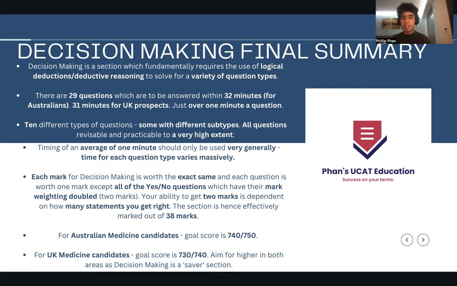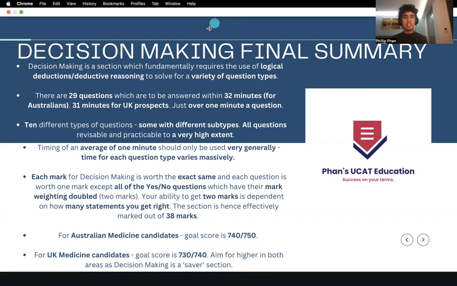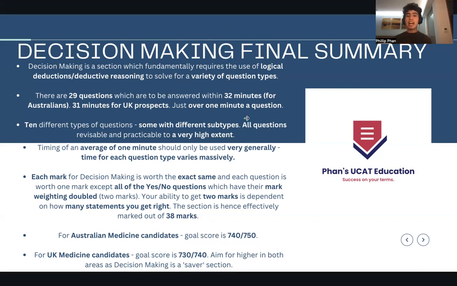Each mark for decision making is worth the exact same, and each question is worth 1 mark, except for the yes-no questions. These yes-no questions have their mark weighting doubled, okay? So pretty much each question is worth 1 mark, except for these yes-no ones, which are worth 2 marks. Your ability to get the full 2 marks depends on how many statements you get right. We talked about how those marks are distributed earlier. With the doubling of marks, decision making is actually marked out of 38. For Australian medicine candidates, the goal score is 740, 750, but then again, aim high because